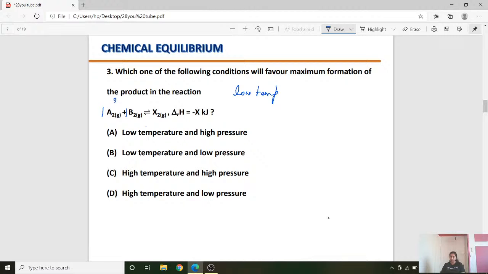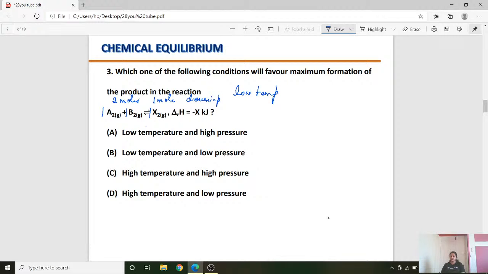So the number of moles reacting is 2 moles, and the number of moles of product formed is 1 mole. So 2 moles of reactant react and 1 mole of product is formed. Keep in mind, during the forward reaction there is a decrease in the number of gaseous moles. From 2 moles, it has decreased to 1 mole. That means the forward reaction is a decrease in pressure.